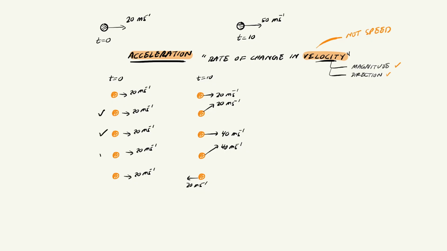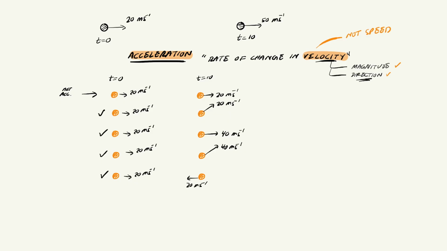The answer is every single one except the first. In the first scenario, neither the magnitude nor the direction has changed, so there's no acceleration. In the second, the direction has changed, even though the speed hasn't, so it is accelerating. In the third, the magnitude has changed while the direction stayed the same, still accelerating. In the fourth, both magnitude and direction have changed, definitely accelerating. And in the fifth, the direction has completely reversed, so that one is accelerating too.